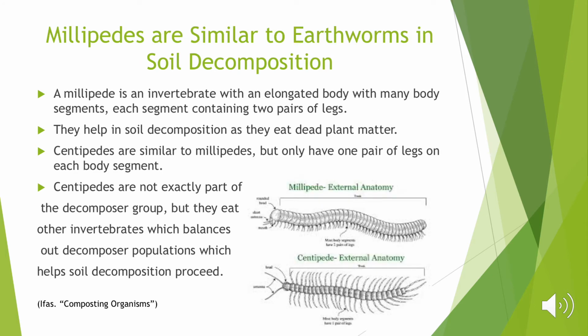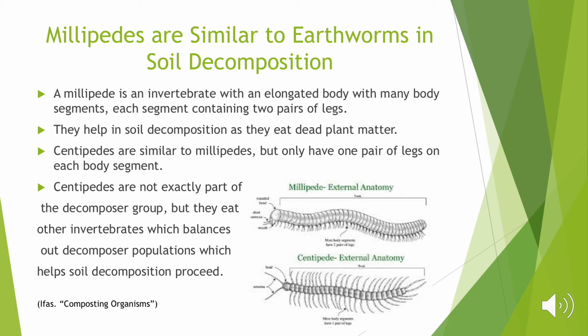A decomposer that is very similar to the earthworm when it comes to soil decomposition is the millipede. A millipede is an invertebrate with an elongated body with many segments, each segment containing 2 pairs of legs. They help in soil decomposition as they eat dead plant matter, which is the essential part of the organic matter used to create nutrients for plants. A similar species is the centipede, which differs from a millipede only because each body segment only has 1 pair of legs.